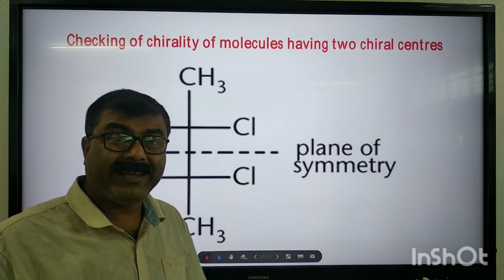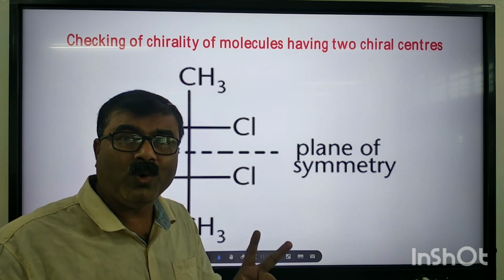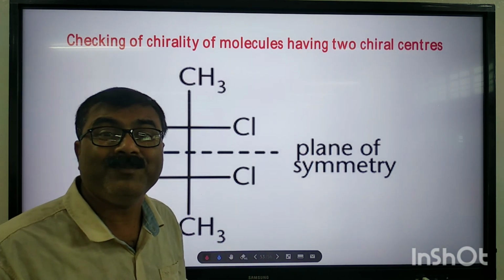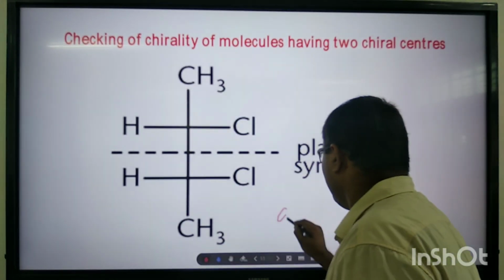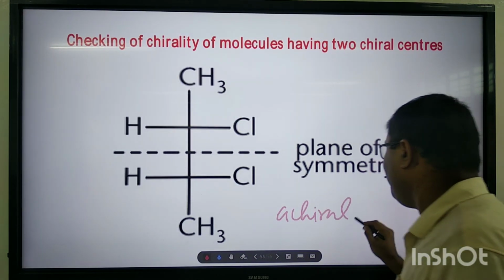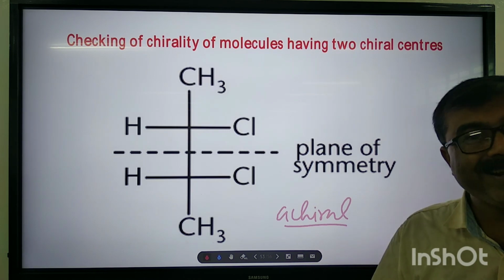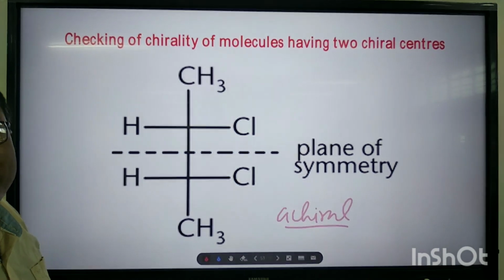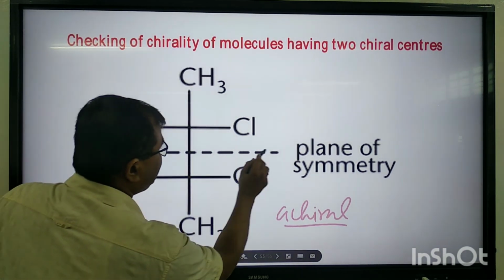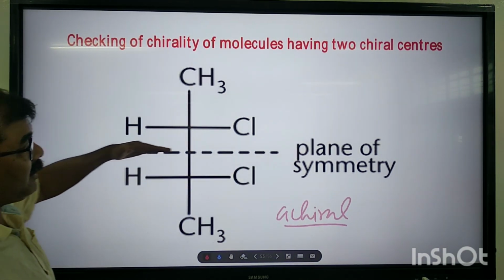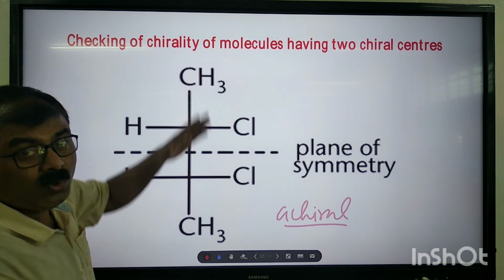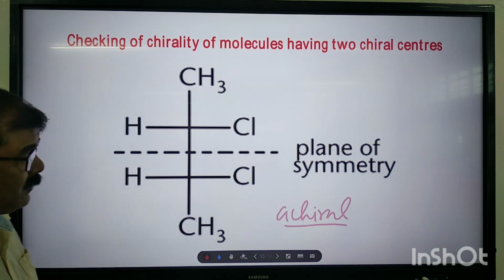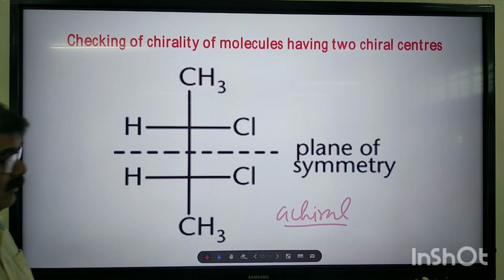Now see, my dear student, in spite of having 2 chiral carbons, this molecule is an achiral molecule. Why is this an achiral molecule? Because it has got a plane of symmetry. See, this plane divides the molecule into 2 equal halves. Have you understood, my dear student? Clear? Okay?